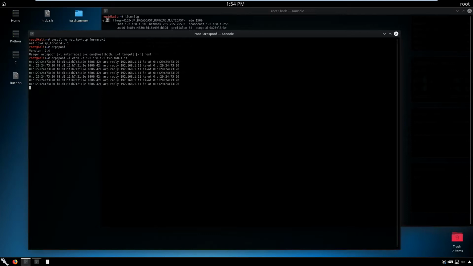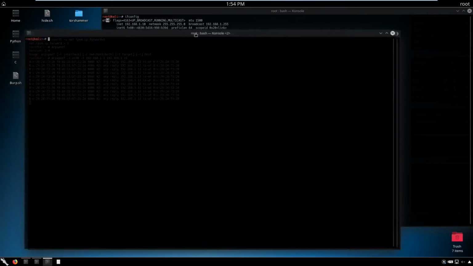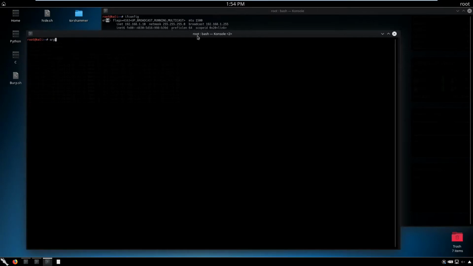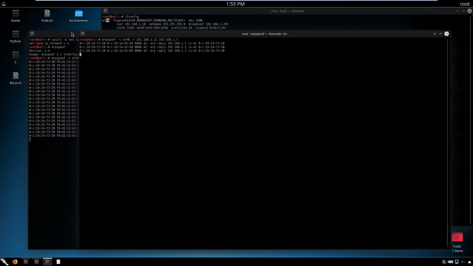So it's constantly lying that we are the one who is not meant to be. So here, just open a new terminal and do the same thing, but reverse the target. So ARP spoof, specify the interface, and then go for the target. First specify the host, so 11, and then specify the gateway, so that one. Okay, so as you can see, we have two windows constantly sending packets.